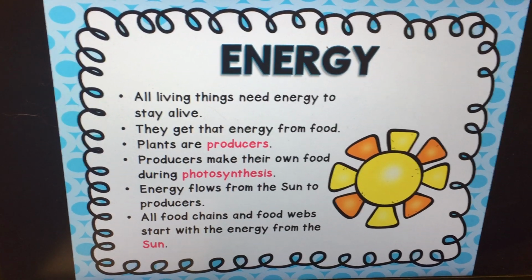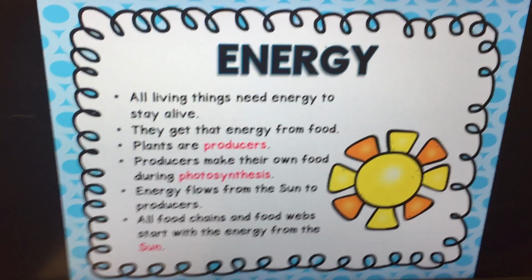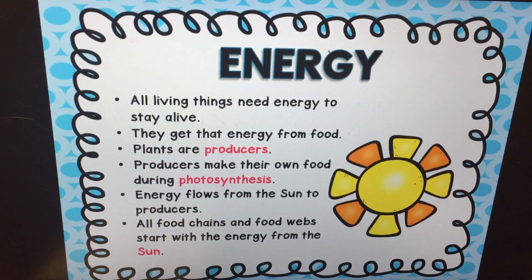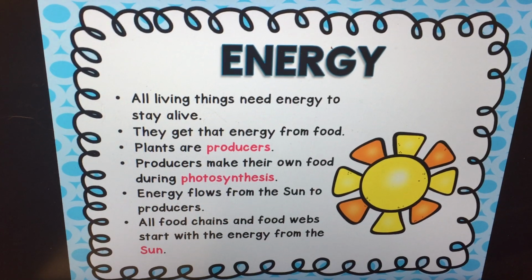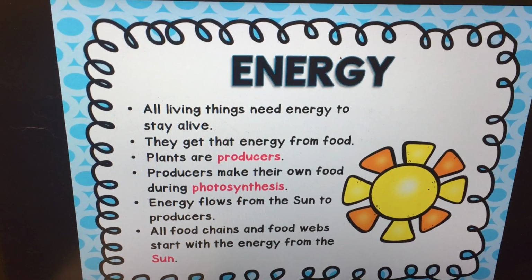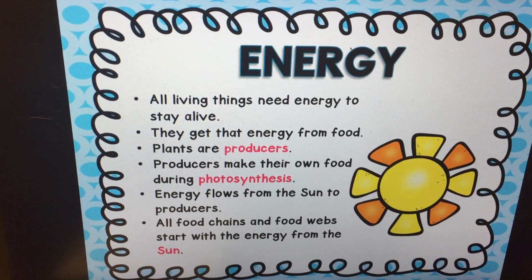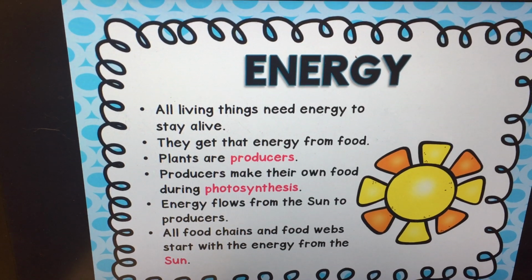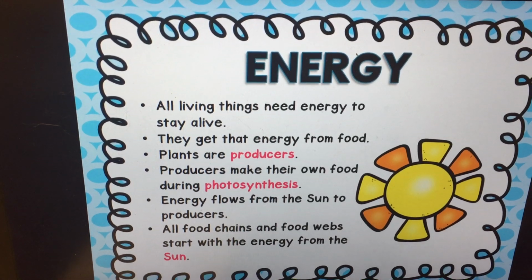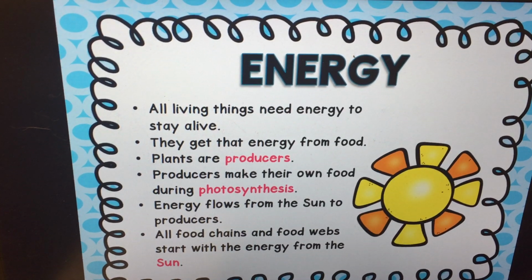All right, now before we can talk about food chains, we need to learn about energy. All things need energy to stay alive. They get that energy from food, like hot dogs and hamburgers and things like that. Now, plants are called producers. Producers are called that because they make their own food. They produce their own food in what's called photosynthesis.